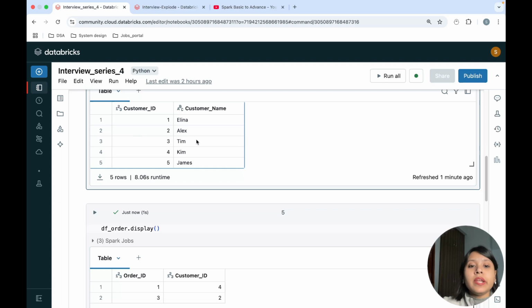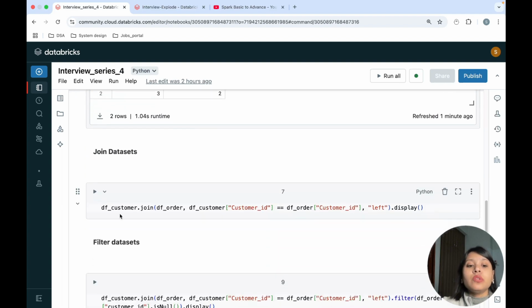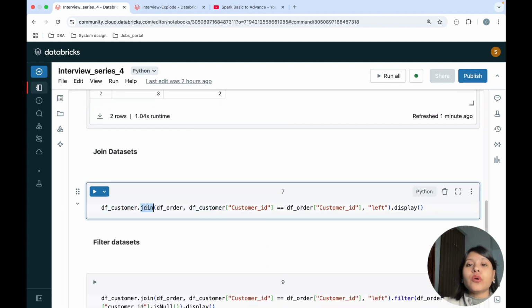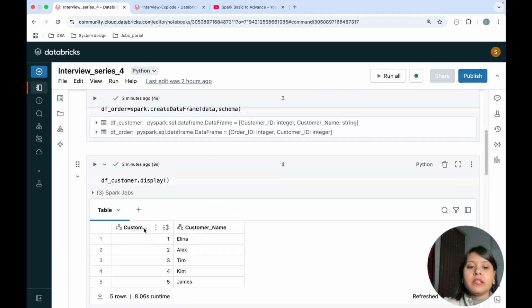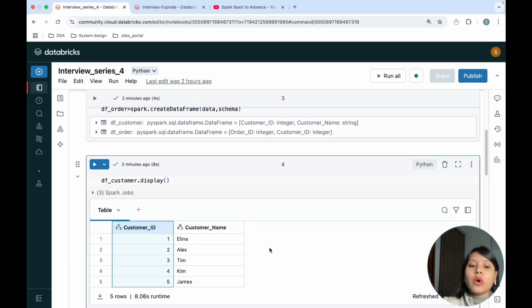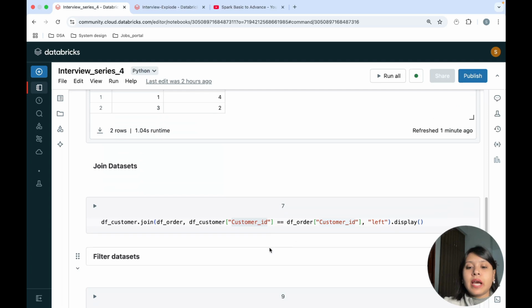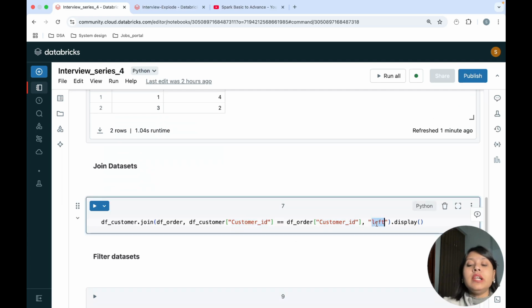So how do you join it? To join two data frames, you use the join method provided by PySpark. That is df customer dot join, and you join the orders table on the basis of the key column. I'm using customer ID because customer ID is common in both tables. Here customer ID is there, customer ID is there. So I'm joining it on the basis of my customer ID, and I'm doing a left join.